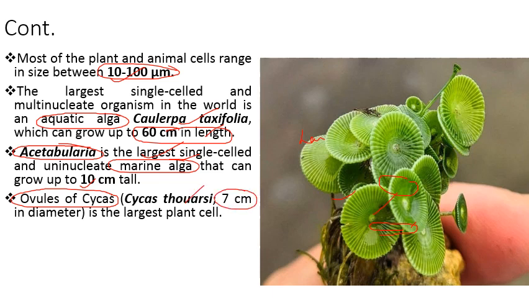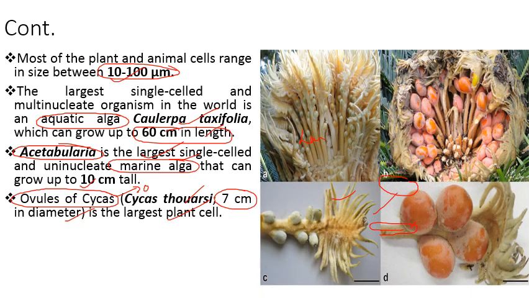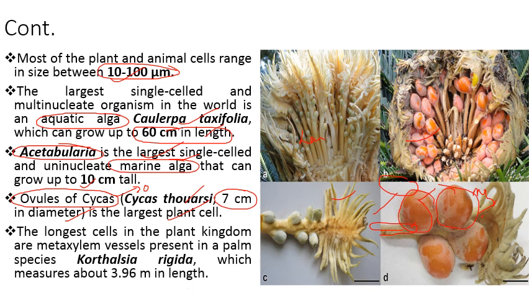It is 7 centimeter in diameter and is the largest plant cell. Again, ये जो ओव्यूल है, प्लांट किंगडम में सबसे बड़ा ओव्यूल होता है साइकस का, and in North India only female plants are found. So ये जो है साइकस के ओव्यूल है, and this is the female plant, these are megasporophylls, ये है मेगास्पोरोफिल्स, और इसमें लगे हैं ओव्यूल्स.